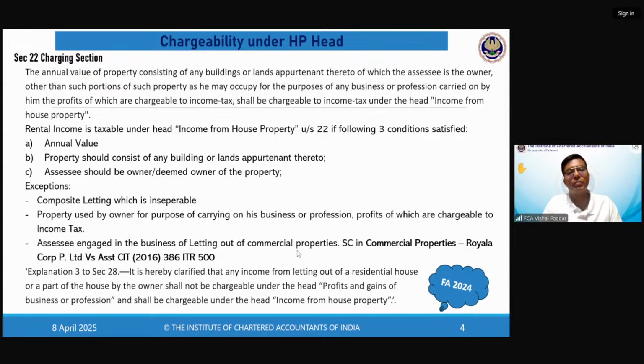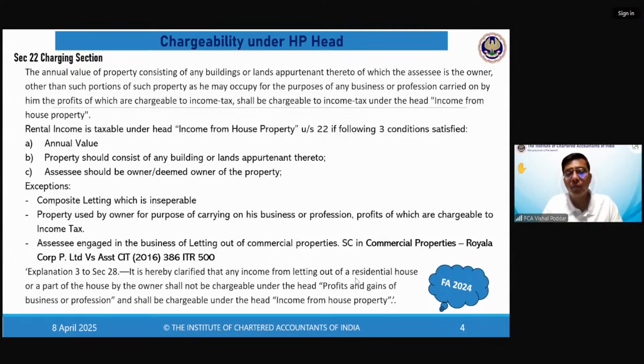If it is commercial, so your business is giving on rent, and what are these properties? These are shops, these are godowns, these are office spaces. It will go to some other head. It will not come under the head of HP.